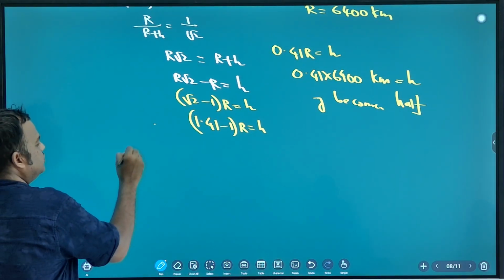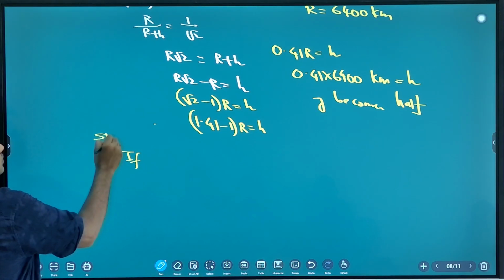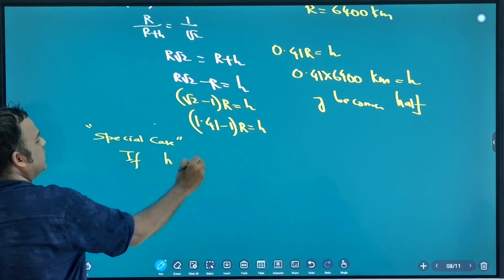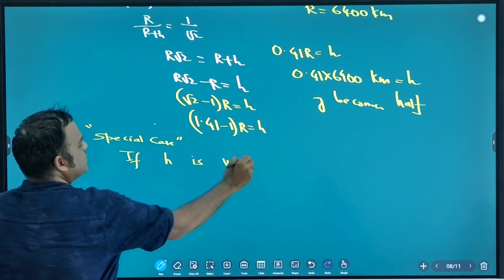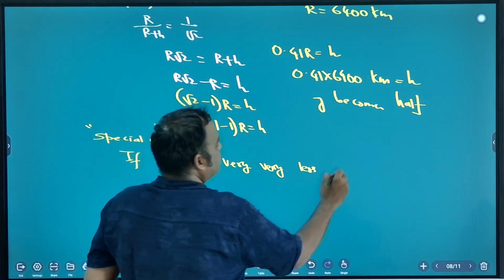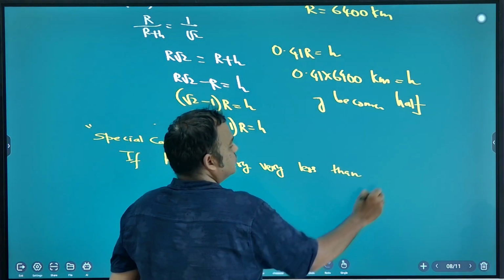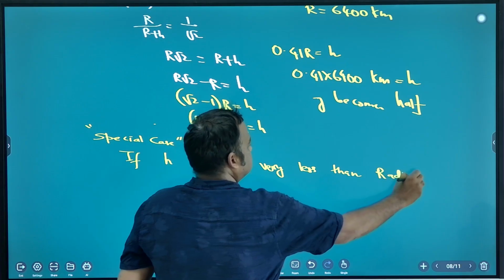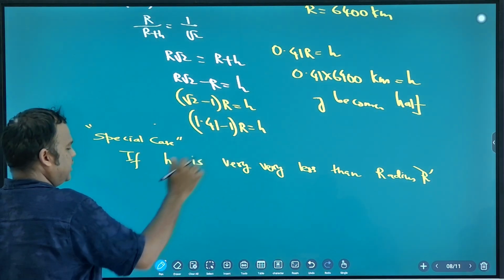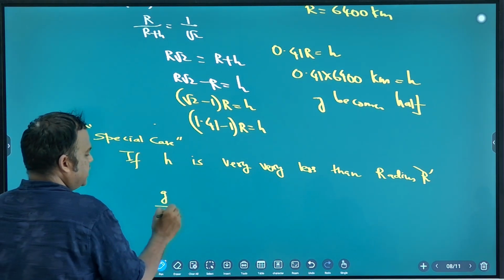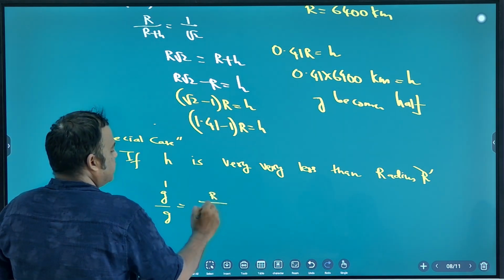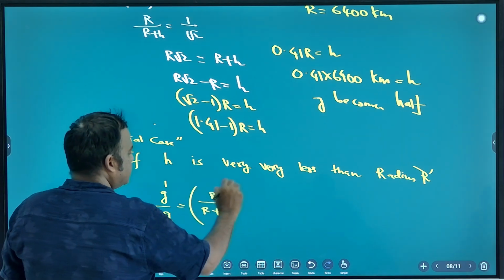Next, you write down a special case. Special case: if height is very less than radius, so directly I am writing, G dash by G is R by R plus H whole square.